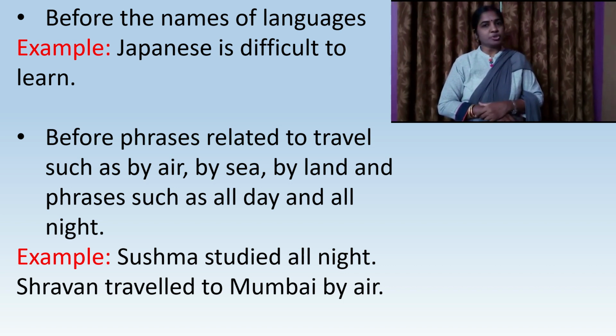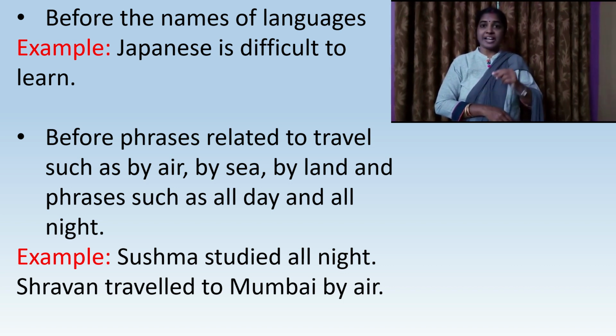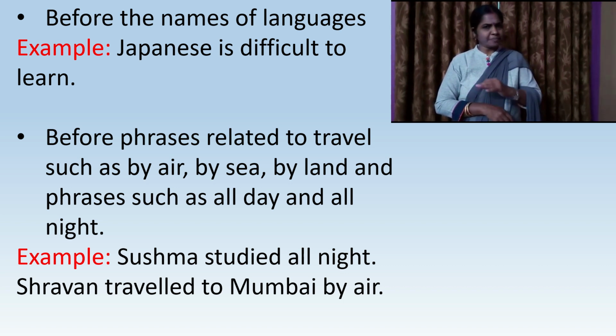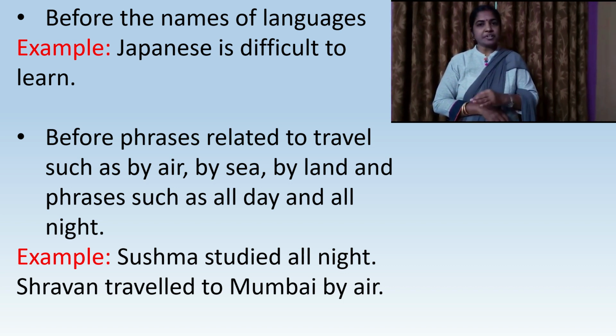And we also don't use articles before phrases like by air, by land, by road, all night, all day. Let me give you an example. We can say that Sushma studied all night. Shravan traveled to Mumbai by air. Here by air means in an aeroplane. Okay? Yes, children. So, I hope you understood my explanation of the usage of a, an and the, and the omission of a, an and the in sentences.